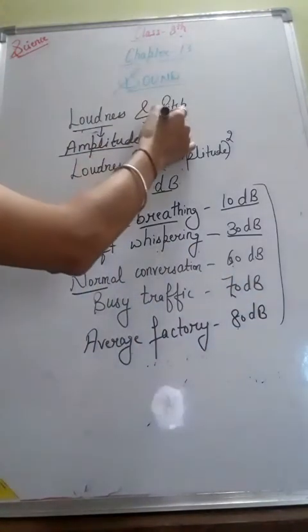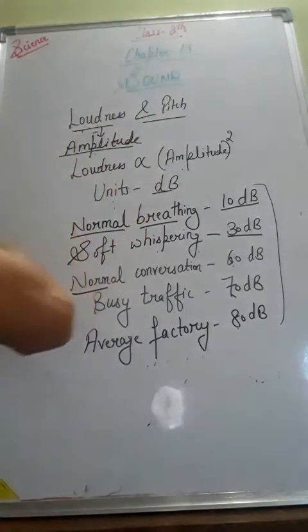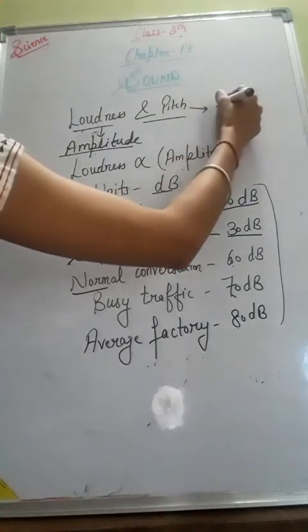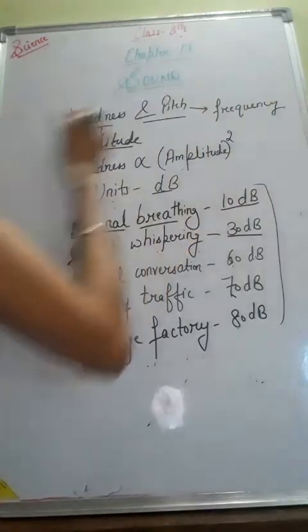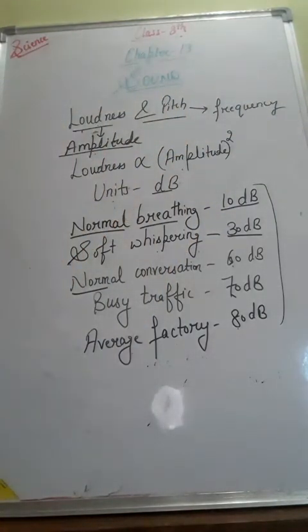And what is pitch? Loudness is determined by the amplitude, and pitch, or we can say shrillness, of a sound is determined by the frequency of vibration. Clear? So the frequency determines the shrillness and pitch of a sound. If the frequency of vibration is higher, then we say the sound has a higher pitch, and if the frequency of vibration is lower, then the sound has a lower pitch.